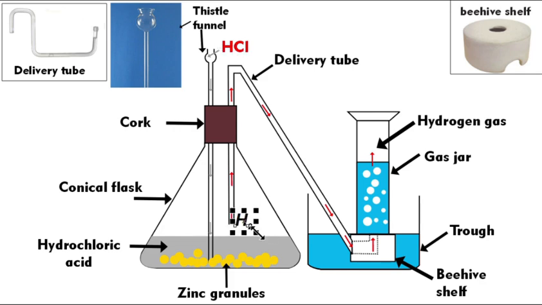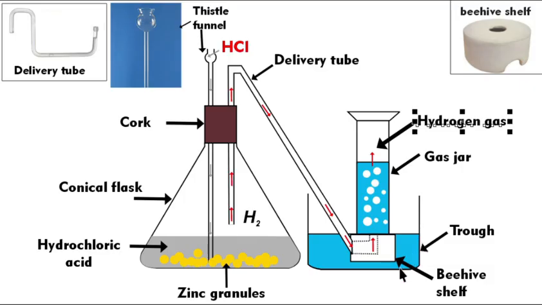So these produced hydrogen gases are collected through this tube, we say delivery tube, via a shelf called beehive shelf, and this is collected in a special jar called gas jar. So finally the hydrogen gas is accumulated in the gas jar. This is filled with water initially, and then the water level starts to drop when the bubbles rise up, where the hydrogen gas is collected. This is a special beaker-like structure called trough.